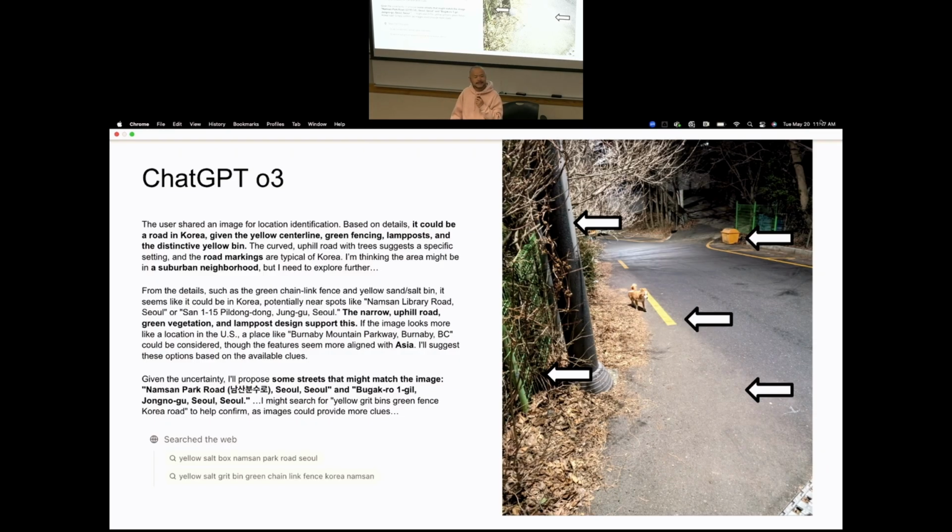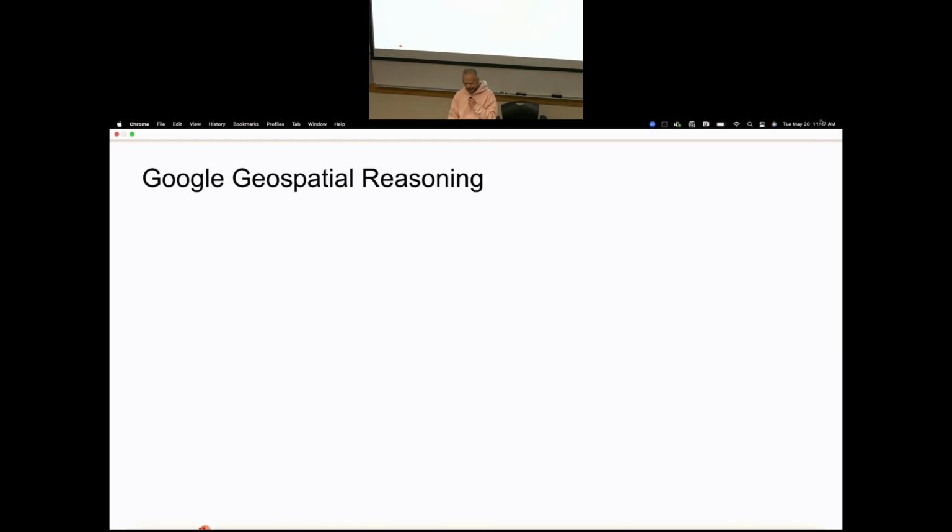Is this correct? Well, I took the photo, I know the location. This is actually in Busan. But Busan is also in Korea. If you look at the reasoning process, it's actually pretty cool. It identifies all these objects correctly. It's just the last part of assembling all this information to do reasoning. It has some bias toward popular cities. Okay, I have 3 minutes.